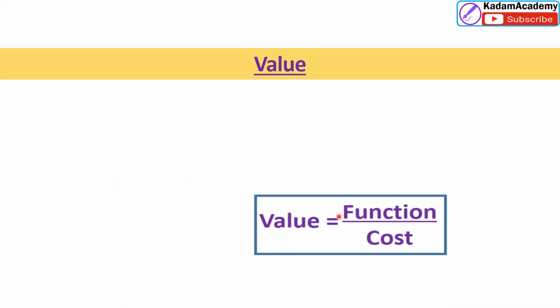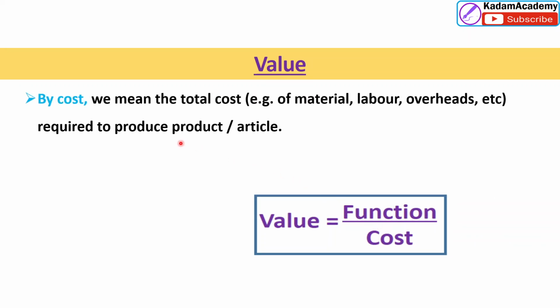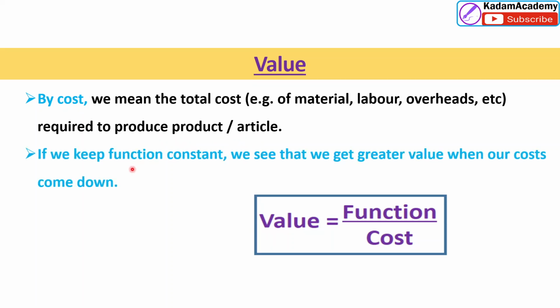So value is the function and cost. By cost, we mean the total cost, for example material, labor, overhead, already studied, which is required to produce the product or article or give the service. So if we keep the function constant, we get greater value. When costs come down and function is the same, value increases.